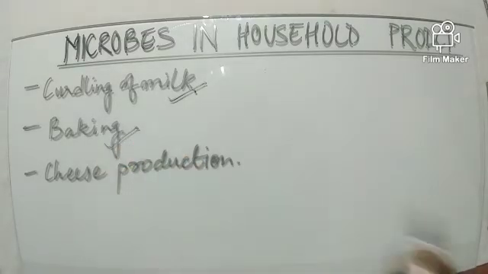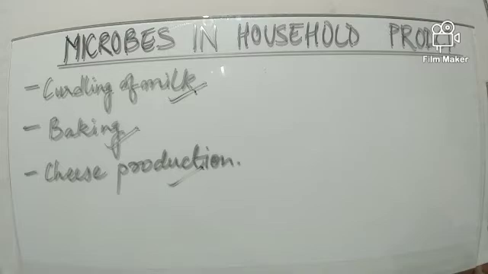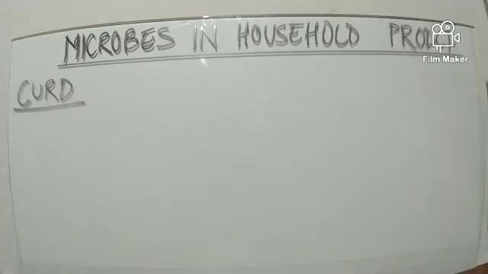Next is baking. We see in a bakery shop different varieties of cakes with different flavors. It is all possible because of useful microbes. Next, cheese production. In production of cheese also, it involves the activity of microbes. Now first of all, let us see how curd making takes place.